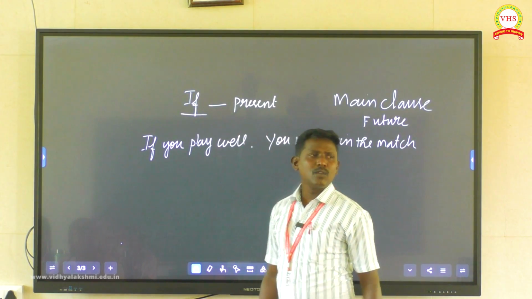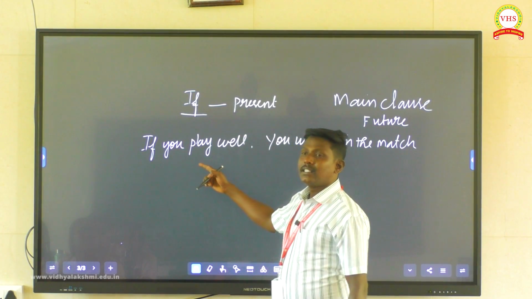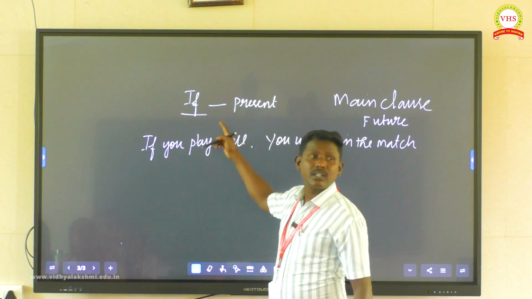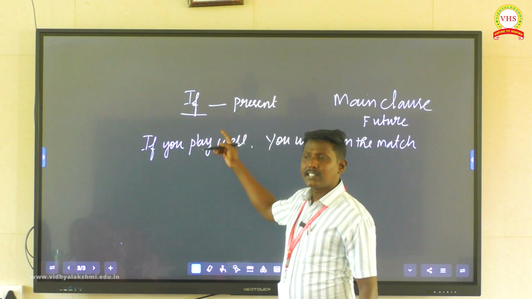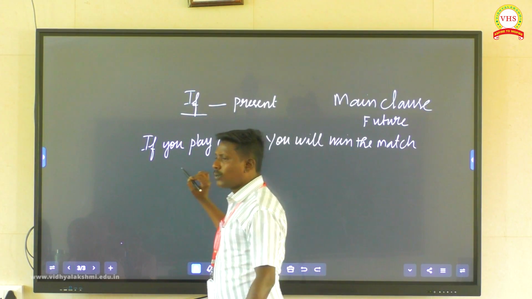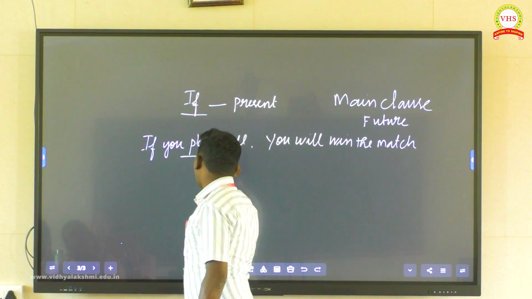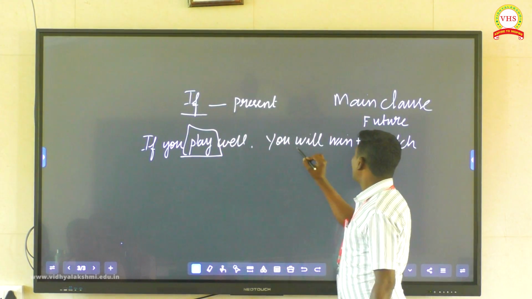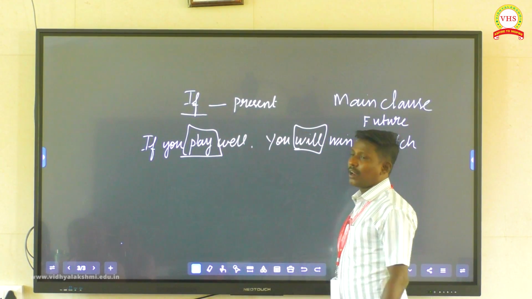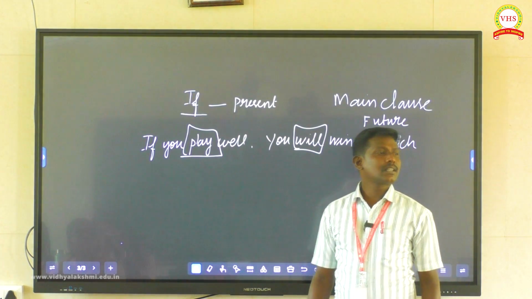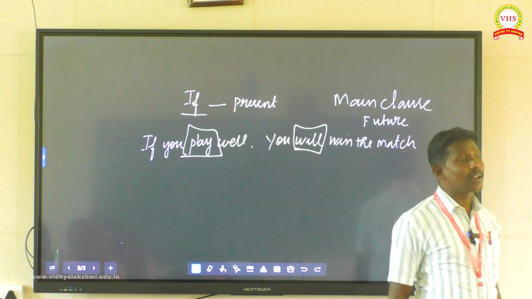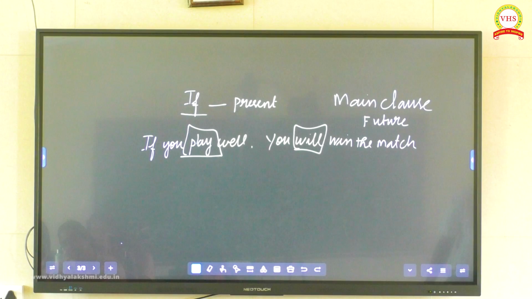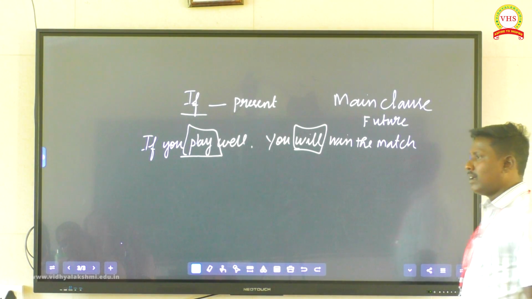If you play well, you will win the match. See, in the subordinate clause, in which tense have I used the verb? How do you know? Play is a present verb. Here, in which tense? Future tense, will. This condition is called a probable condition. There is probability.